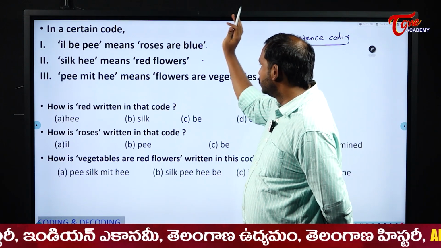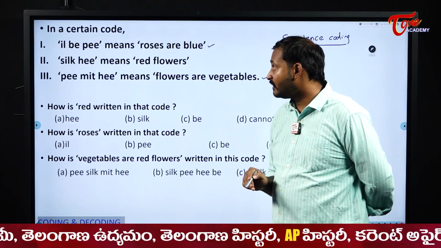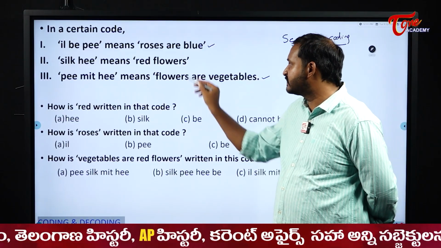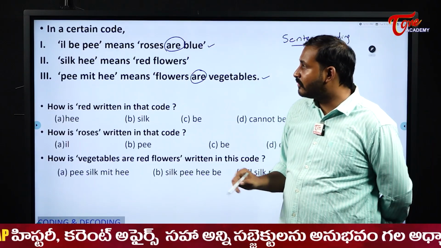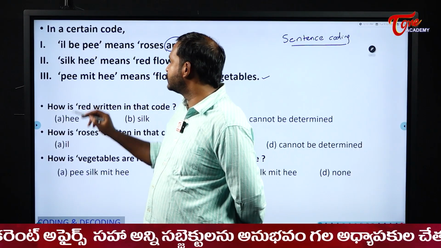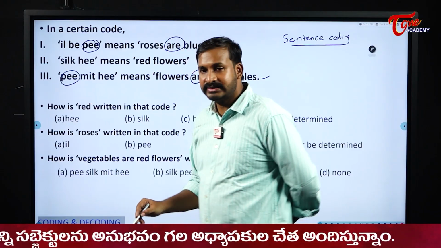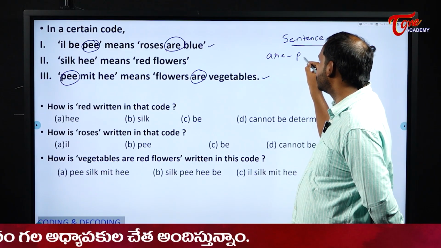Okay, leave it. Now I will compare the first and third. What is the common word? Please observe here. R and R, right? So what is common in the first and third? P-double-E. So that means the code for R is P-double-E.